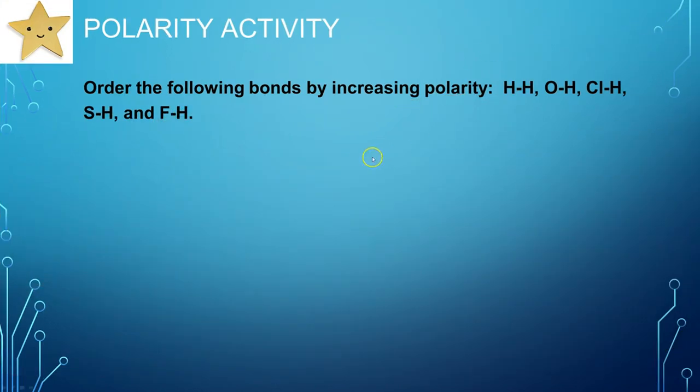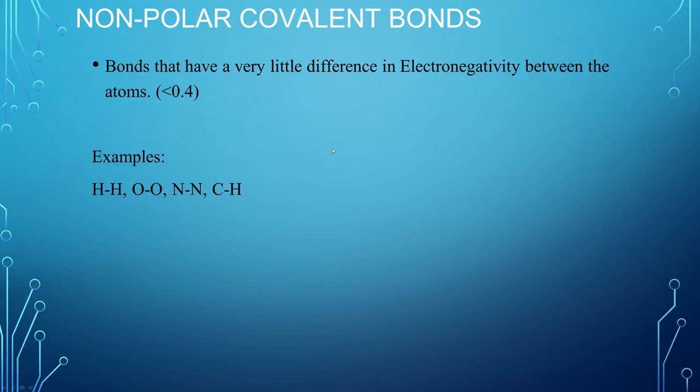Okay, last thing here. So nonpolar covalent bonds are bonds that have very little difference in electronegativity. So you either have the same 2 atoms or you have carbon to hydrogen. That's pretty much the main examples of nonpolar. All right, so far we've been talking about how to characterize the bonds between atoms. Polar or nonpolar, sharing electrons equally or not equally.